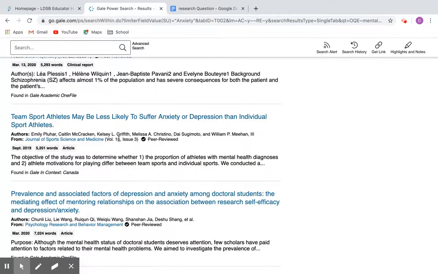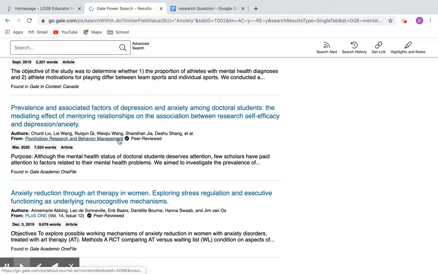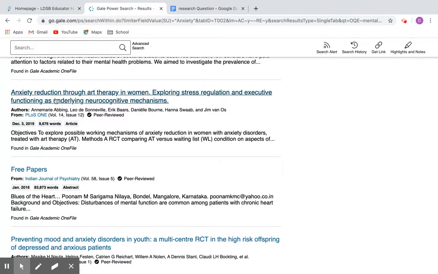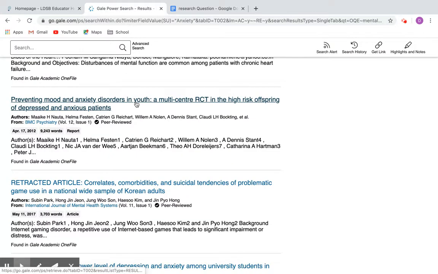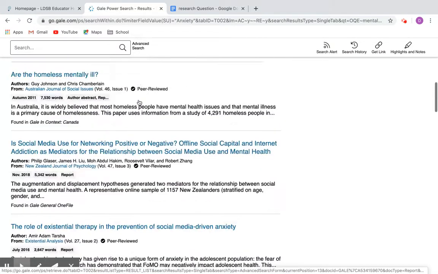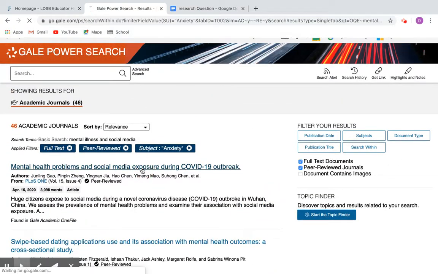Some of these will be useful and some of them will not. I like anxiety reduction in art therapy, perhaps not. Preventing mood disorders in youth, perhaps not useful. But let's check out the first article.